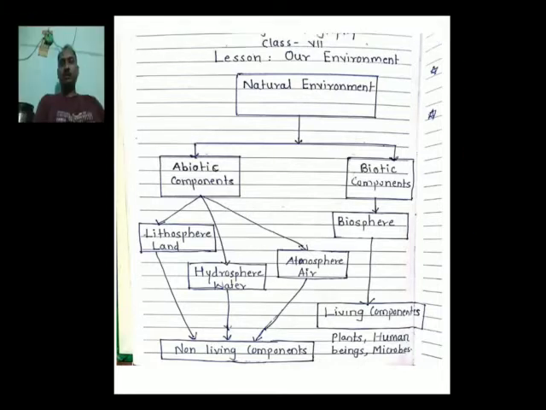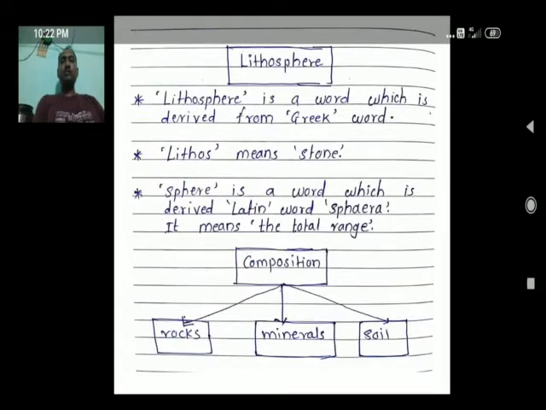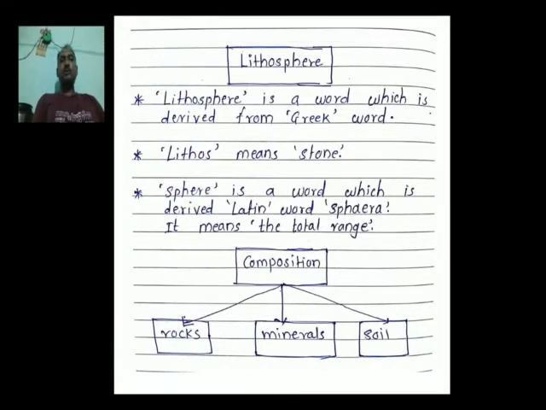Now we will get detailed information about lithosphere. Lithosphere is the word which is derived from the Greek word lithos. It means stone. And sphere is the word which is derived from the Latin word sphaera. It means the total range. In short, we have to say that lithosphere is the sphere which is considered as the outermost layer of the earth.